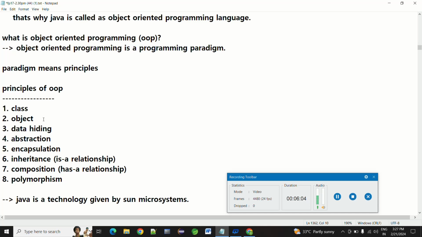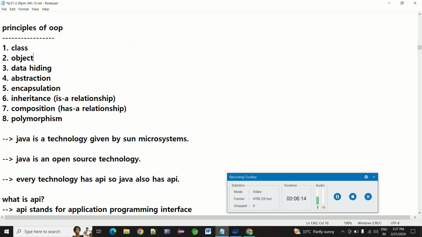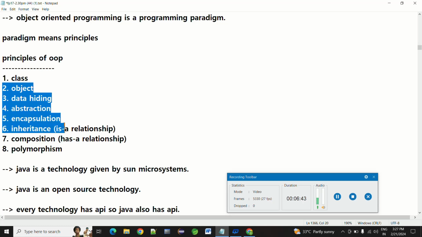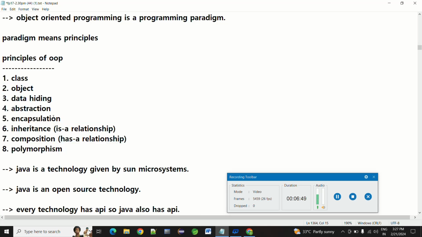For example, a car is an object, a bike is an object. Those are all objects. The rules are: class, object, data hiding, abstraction, encapsulation, inheritance, which is an is-a relationship, which we'll discuss in OOPs concepts, composition, which is a has-a relationship, and polymorphism. These are also called OOPs concepts. Java follows all of these principles.